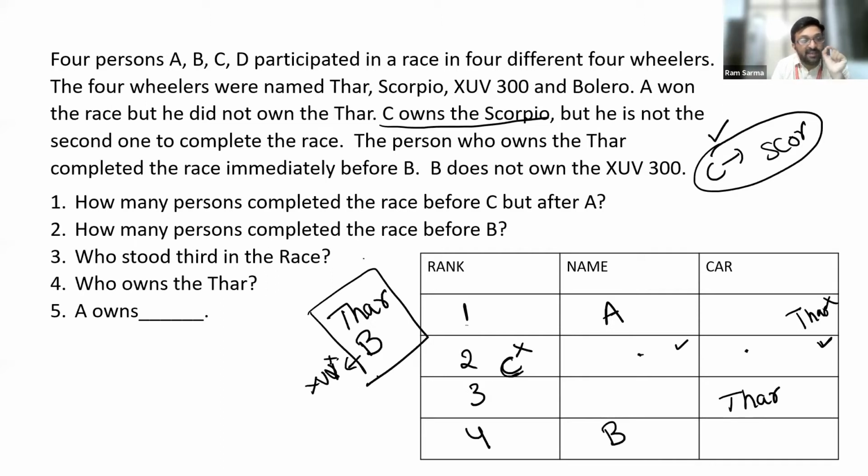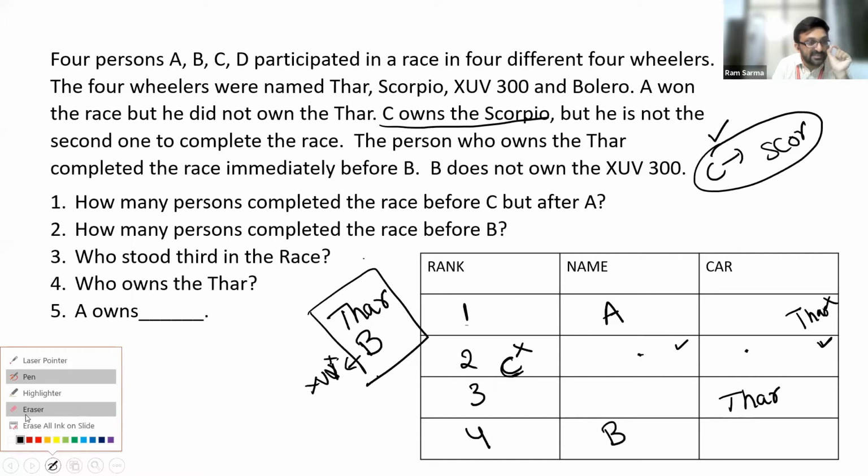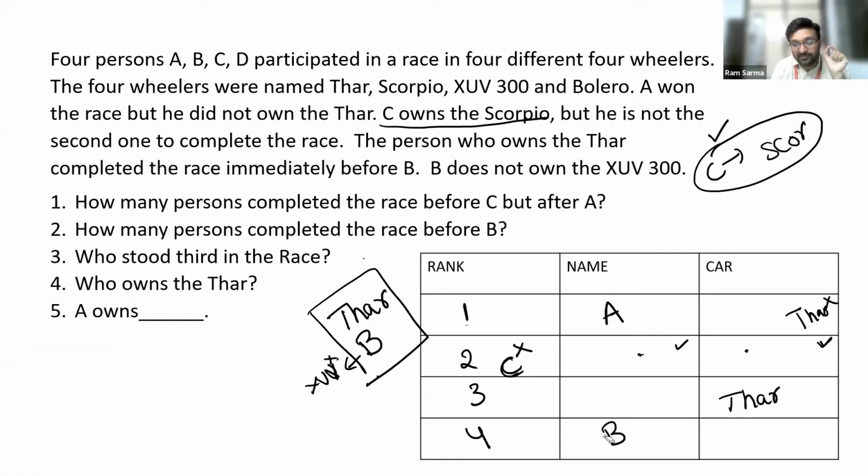Clear. As C is not the second ranker, now it is clear that Thar should not get the third rank. So which rank should Thar get? As Thar and B are placed immediate next to one another, and Thar cannot get the third rank, Thar should occupy the second position. So Thar should get the second rank, B should get the third rank, and C should occupy the fourth rank. Clear? So C is the fourth one, and the name of the car given is Scorpio.